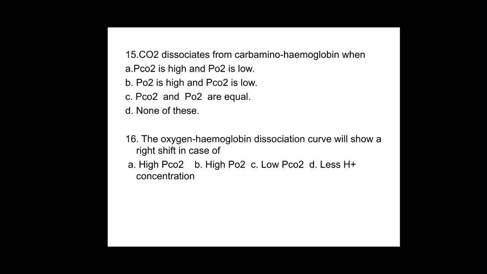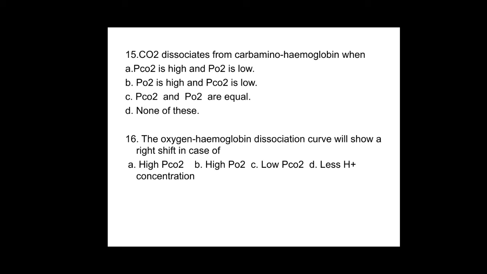16th, the oxygen hemoglobin dissociation curve will show a right shift in case of: A, high partial pressure of carbon dioxide; B, high partial pressure of oxygen; C, low partial pressure of carbon dioxide; D, less H plus ion concentration. Okay, so this oxygen dissociation curve will move towards the right, means the sigmoid curve will be moving towards the x-axis.